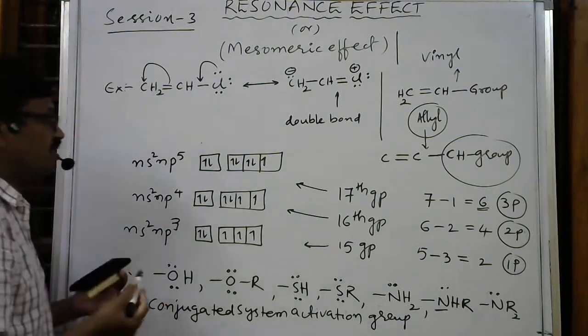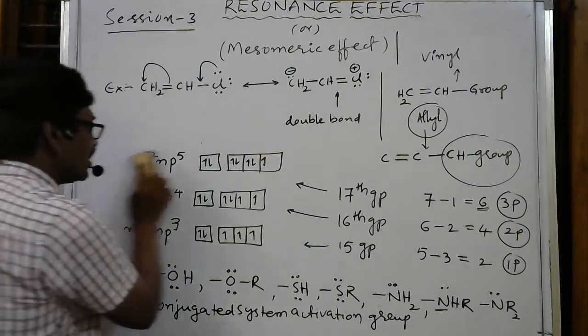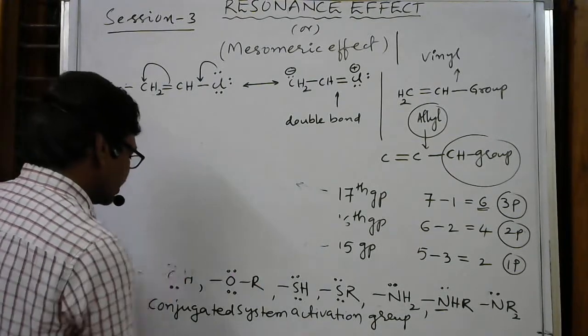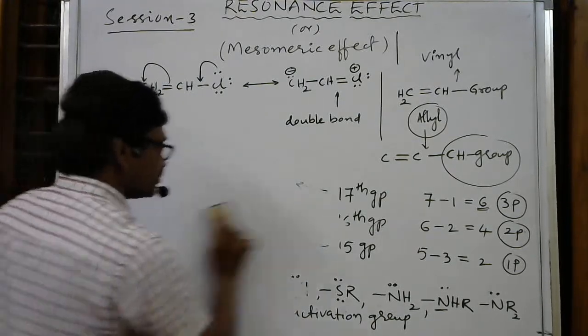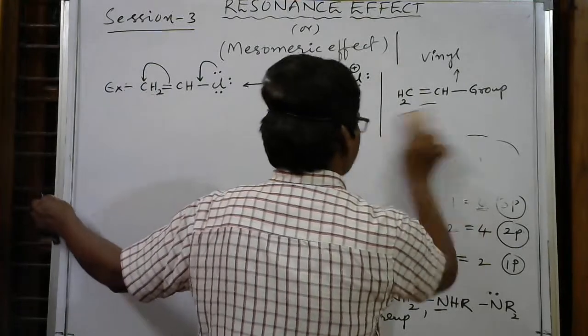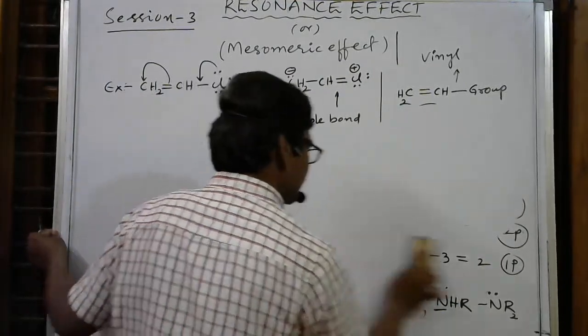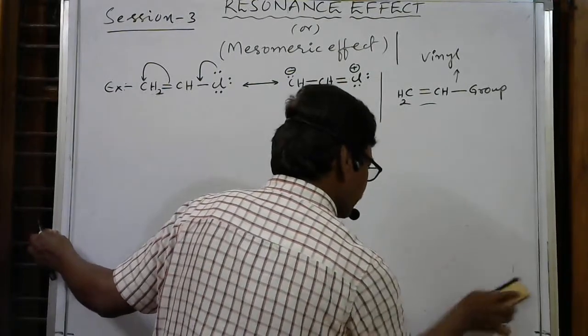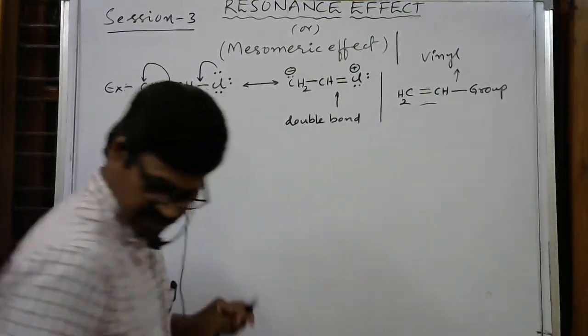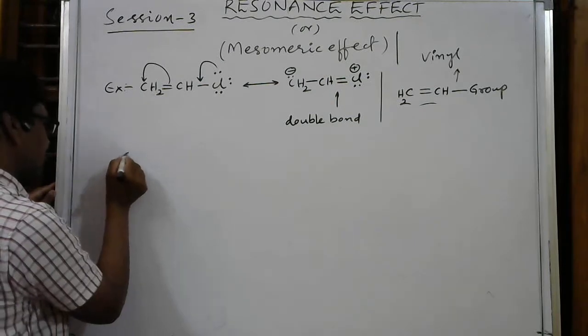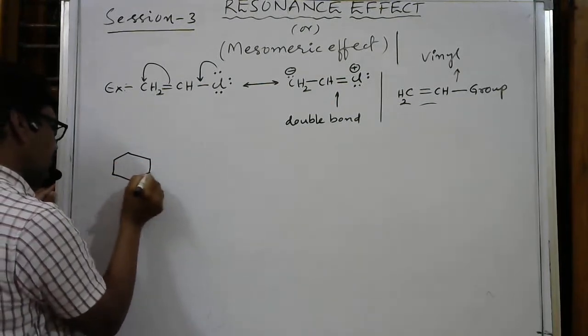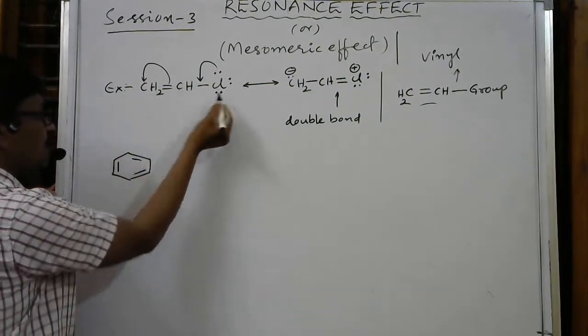And here I am writing benzene ring related conjugate system. First I am taking aniline, otherwise halobenzene, whatever it may be. Here I am taking like this. You can observe here electrons are moving towards which side?